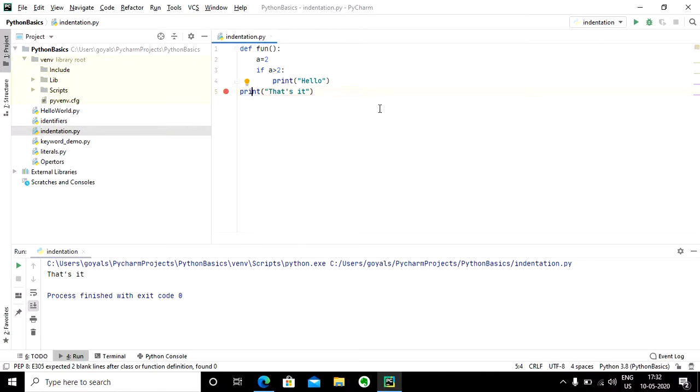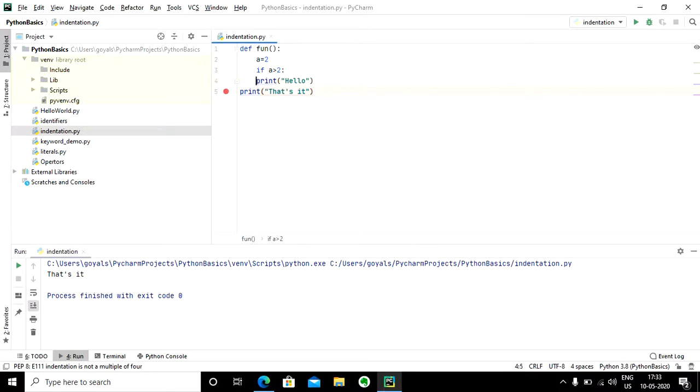So I hope it is quite clear why indentation is important. Just to make it further clear, if I accidentally change the indentation level of a statement, let's say earlier it was 4, then it is going to be treated differently.